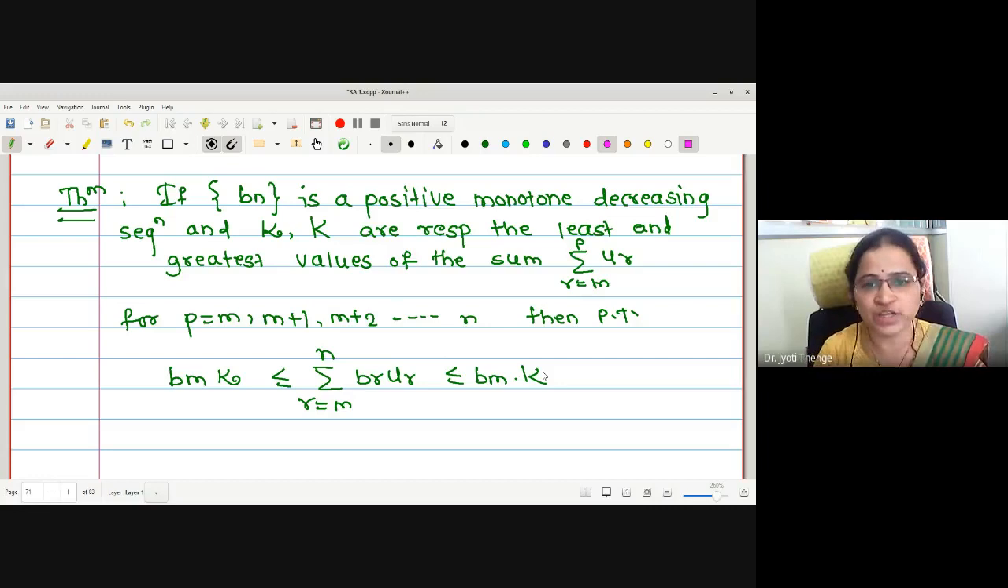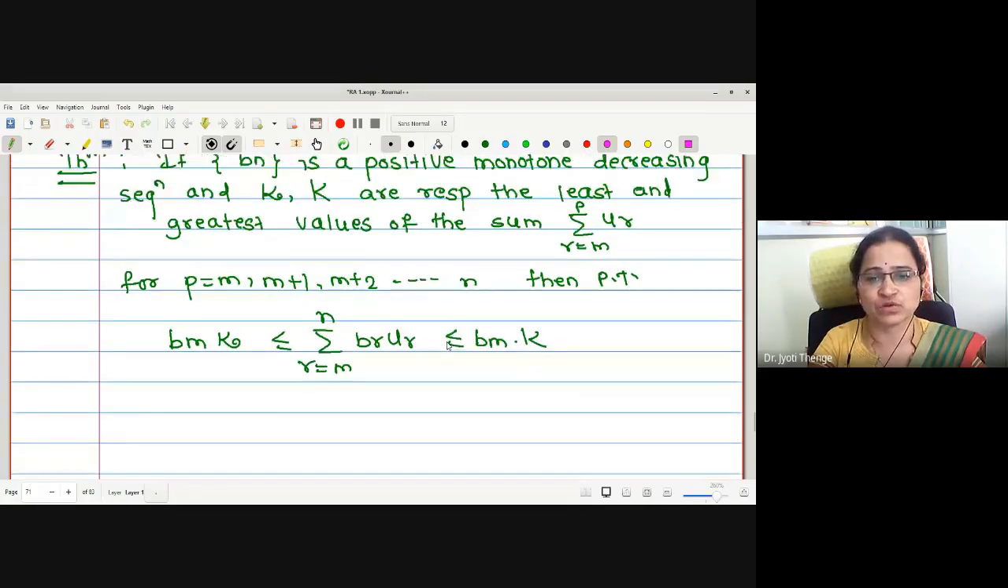How was this combination taken? This series was multiplied by this positive monotone decreasing sequence, and whatever new series we construct, the new sum, is actually summation b_r u_r. And the least and greatest values are given to us, right? So let me try to tell you the theme of the proof. What is given to us?